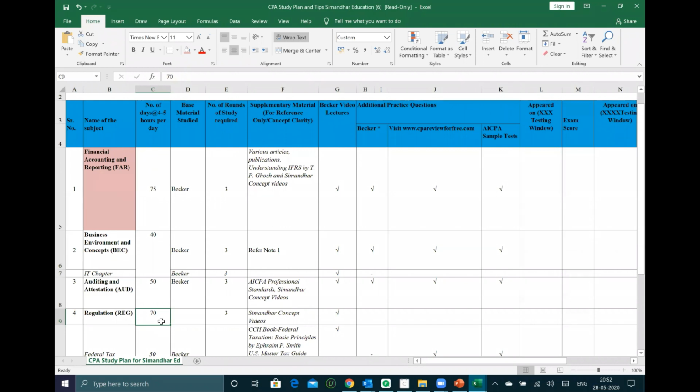But the start, the push you need in the starting, that is very, very important. That's why I'm telling you, select a subject which you have already studied before or which you are very much interested in. That will build your habit of studying and bring you into some sort of discipline. Right now, the discipline is very much missing. To come into that discipline, it is important that you start off with a subject which interests you most. Like in FRM, some of them are FRMs or CFAs. Start off with BEC because VAR and corporate finance are all covered in CFA.